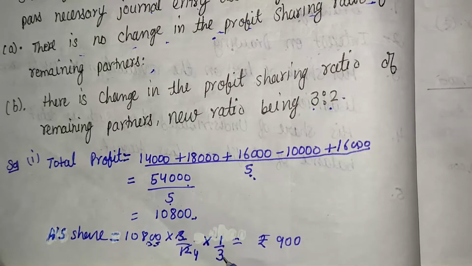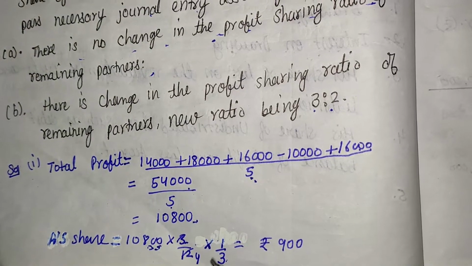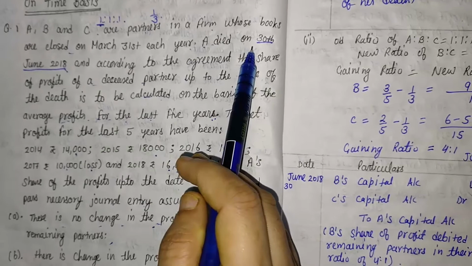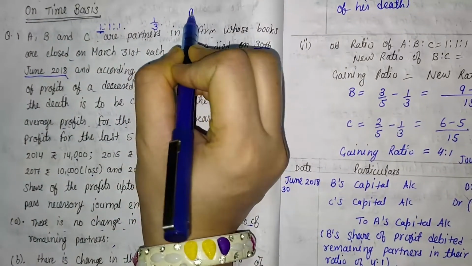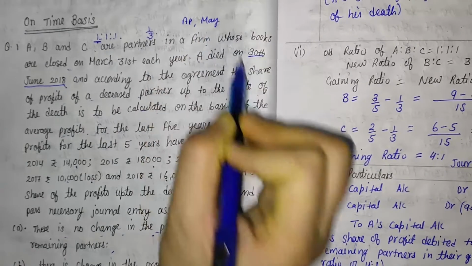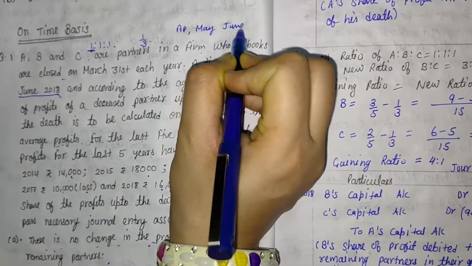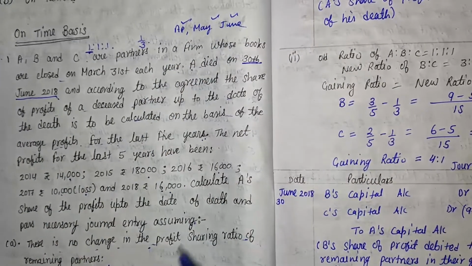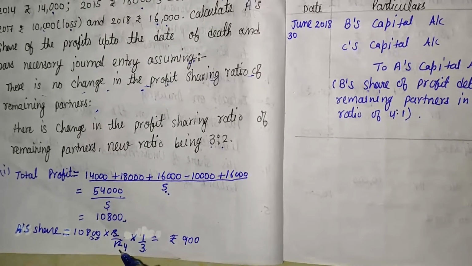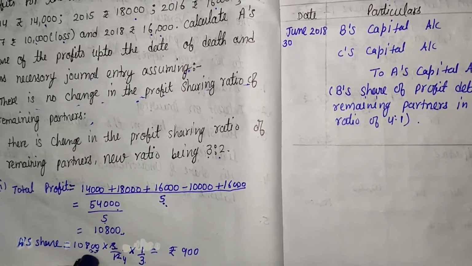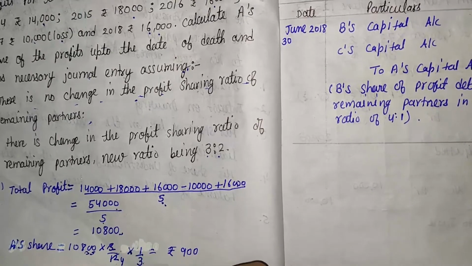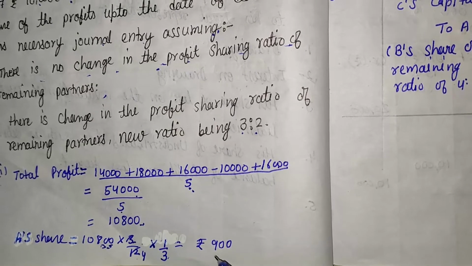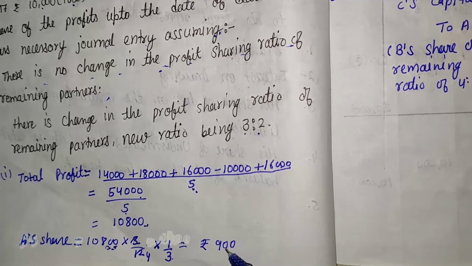So we will have to calculate A's share of profit, from the total profit of the firm, that is 10,800. A's share is 1/3 and A worked only for a certain period, so we will have to calculate the date because on profit the date should be applied. A worked in April, May and June, because on 30th June A died. It means that is 3 months, April, May and June. So there are 3 months out of 12. The total profit is 10,800, A worked 3 months out of 12 and A's share is 1/3. After solving this, we get 900. So 900 is A's profit.